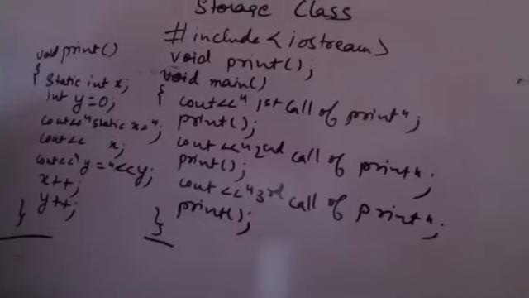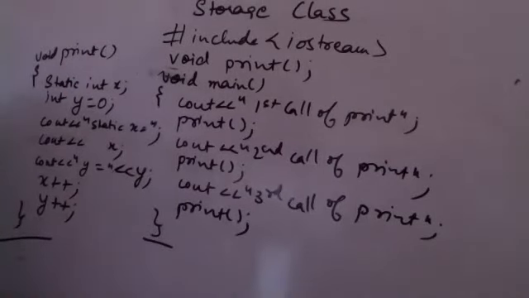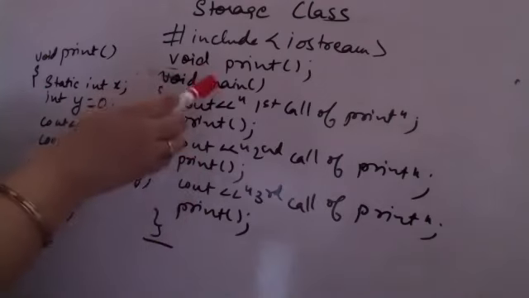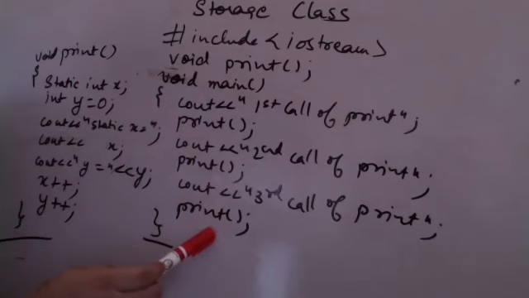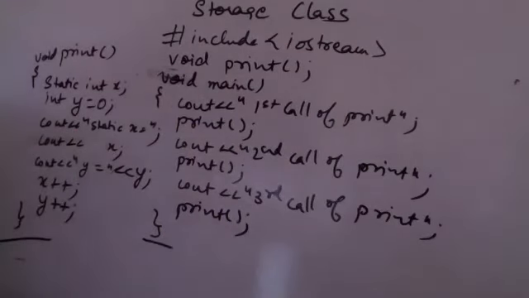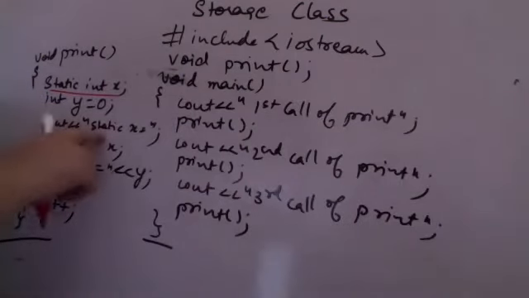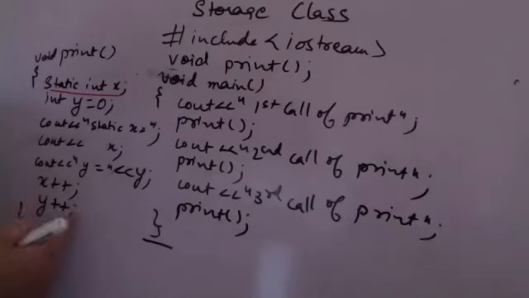What's happening in this particular program is that I have a main function within which I call the print function thrice. Within the function, I have a static variable x and a non-static variable y also. I print the two variables and I increment the value of the two variables. Now let us see what the output is.